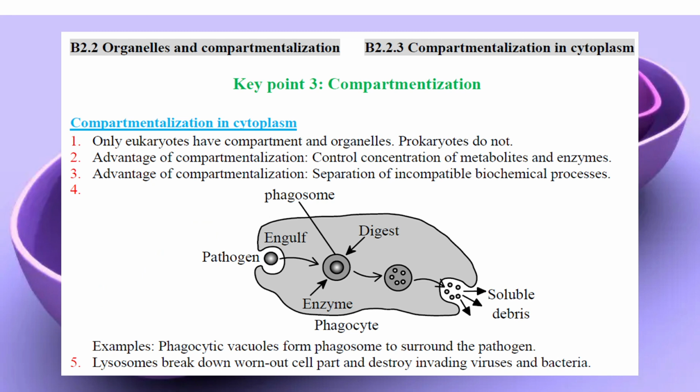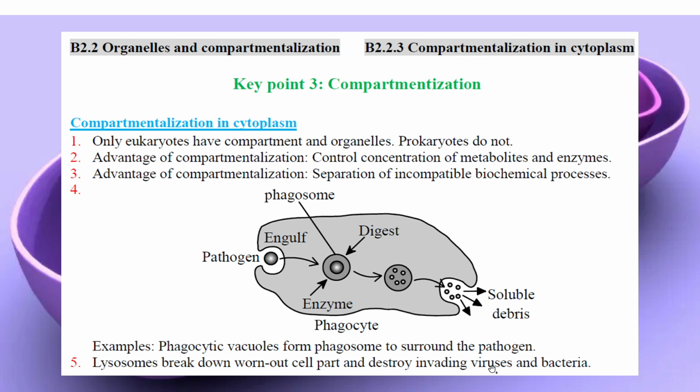Compartmentalization is also important because cells can have different functions inside, and some processes or functions are incompatible. For example, the phagocyte and the lysosome have to digest something. The phagocyte has to digest pathogens, and the lysosome has to digest fungal cells and some invading viruses.